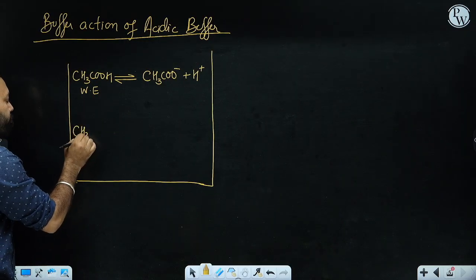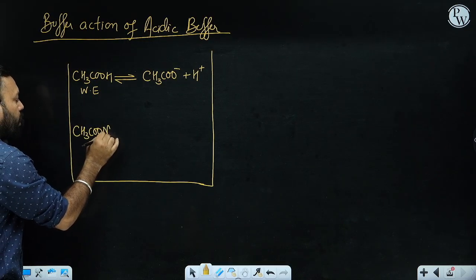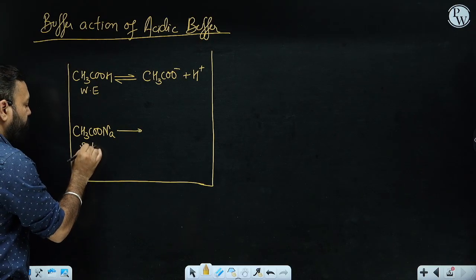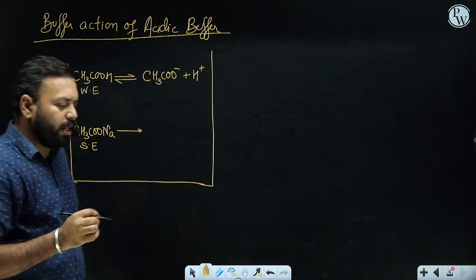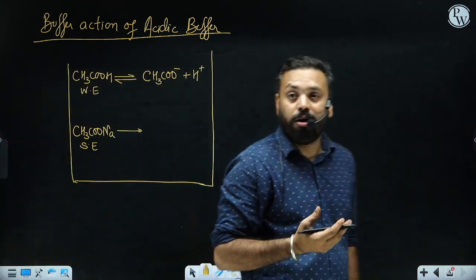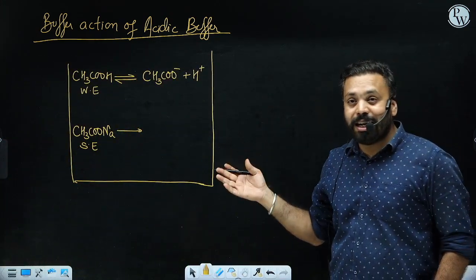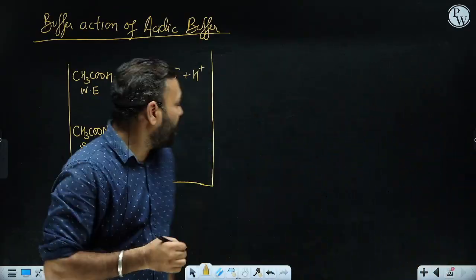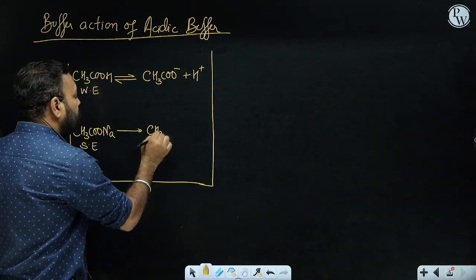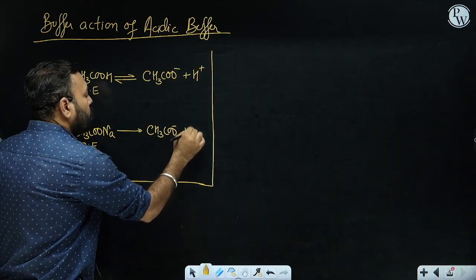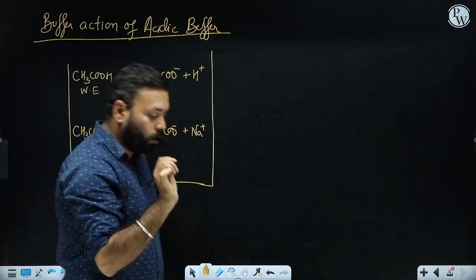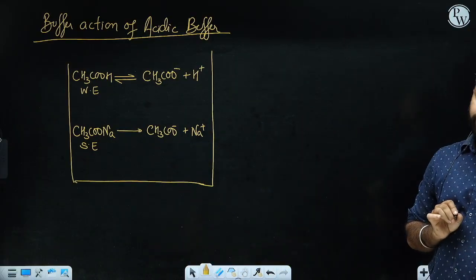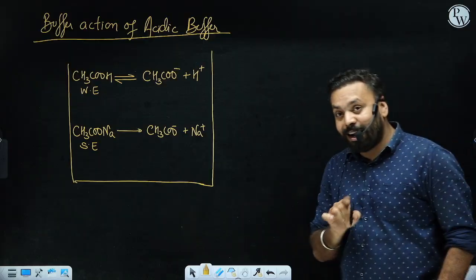Which other component is there? Salt. Salt of acetic acid with a strong base, CH3COONa. Because this is a salt, I'm making a single arrow. Arrows are not very important, but if you try to understand them conceptually, then you know that there is a meaning in each and everything. If I'm making a single arrow, then I'm assuming that it is a strong electrolyte. Salts are strong electrolytes. So it will be giving acetate ion, CH3COO minus, and Na plus. So first of all, you must know which ions are present in this solution.